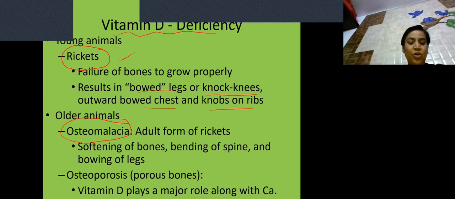Osteomalacia, again, means softening of bones. There is bending of the spine and bowing of the legs, which can lead to osteoporosis also. And vitamin D again plays a role with calcium in its absorption, right?